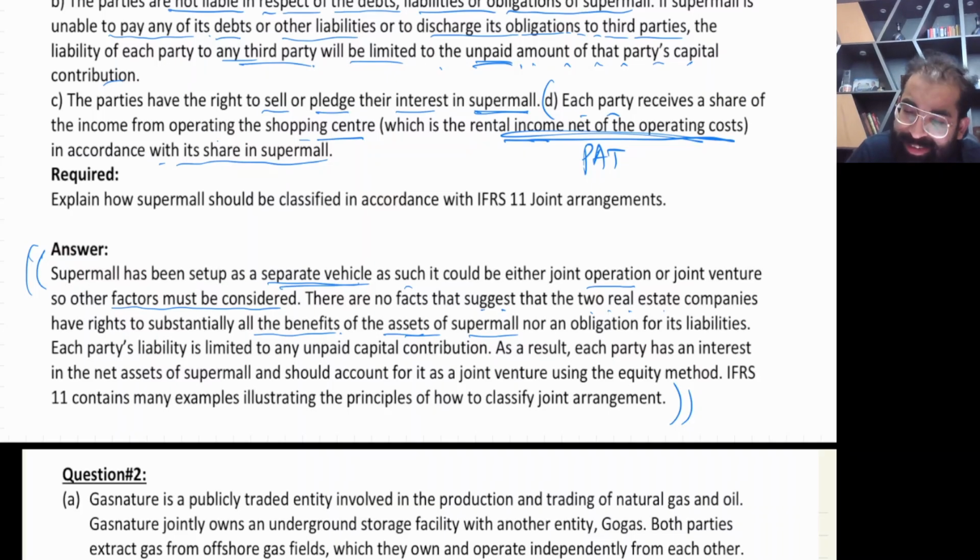They have only rights in the net assets, not an obligation for its liabilities. Each party's liability is limited to any unpaid capital contribution. As a result, each party has an interest in the net assets. And it's a joint venture, and for joint venture we do equity accounting.